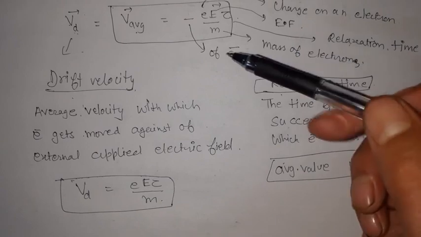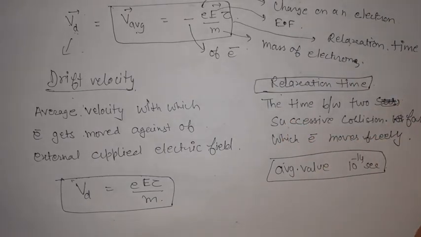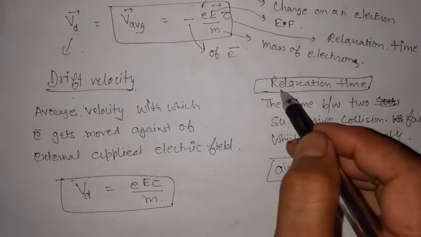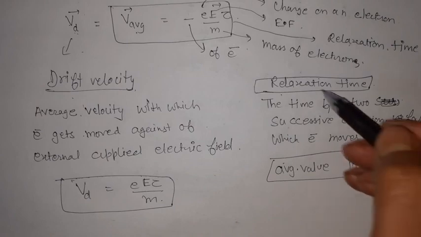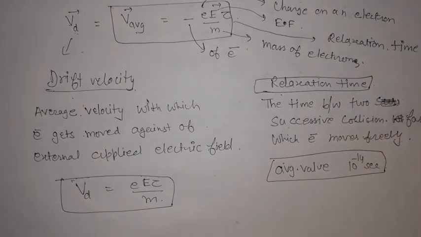And it is not that one electron starts from one part and goes to the other part. No, this is not there. It acquires this acceleration only for a small time, and thereafter it will collide and once again lose its acceleration. Okay, so thus we said that the time for which it moves freely without any collision was the relaxation time.